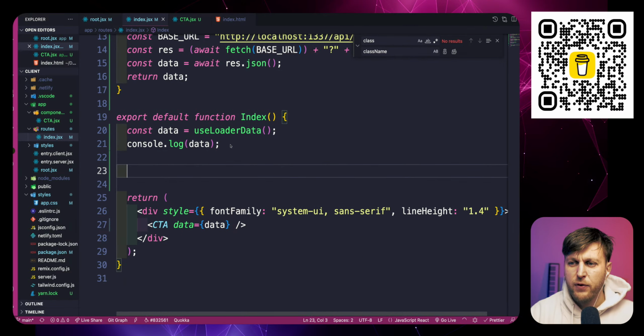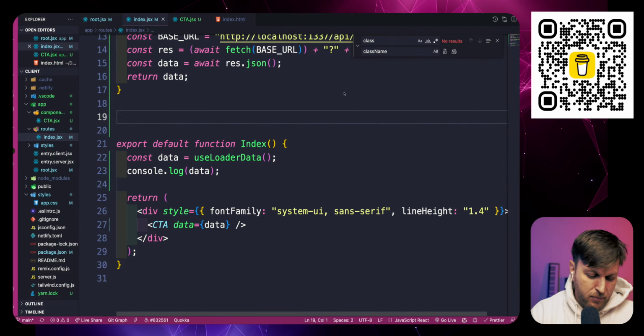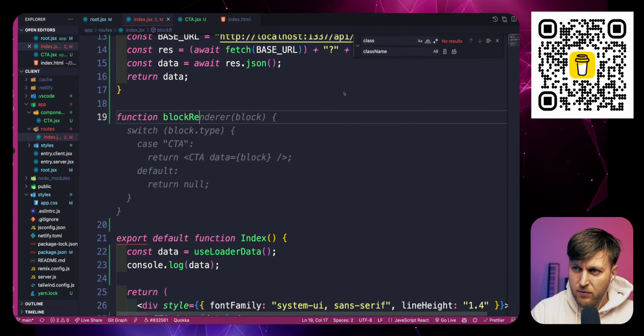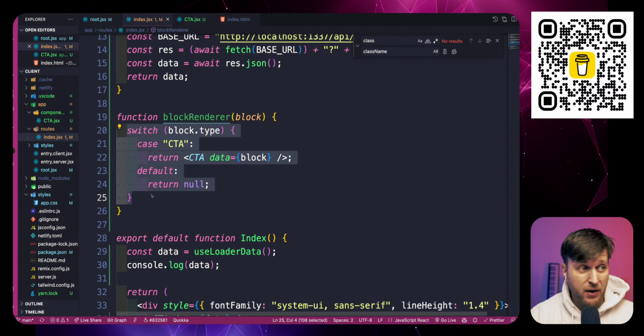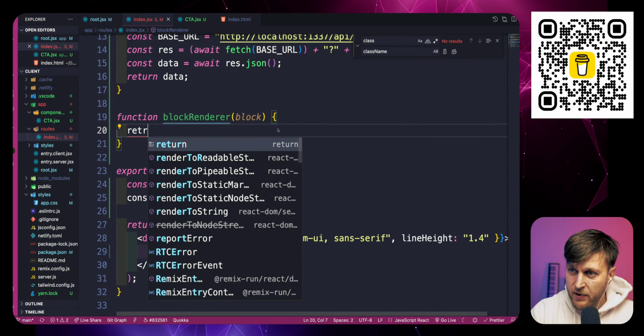So now what we're going to do is create a function, and we could call it here, or let's put it here. And because we have this concept of blocks, let's create a function called block renderer. And wow, actually, interesting. Not quite what we wanted to do, but very close. So what we're going to do is return our blocks,